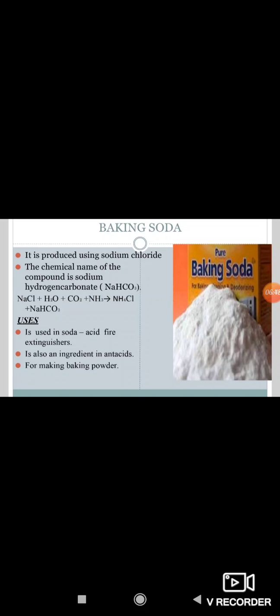Baking soda is used in soda-acid fire extinguishers, it is used as an ingredient in antacids to neutralize acid, and it is used for making baking powder.